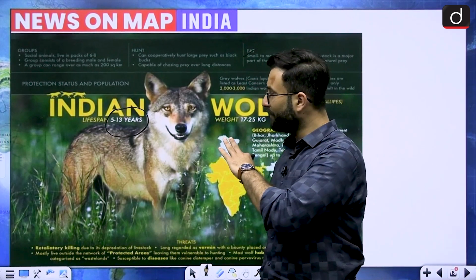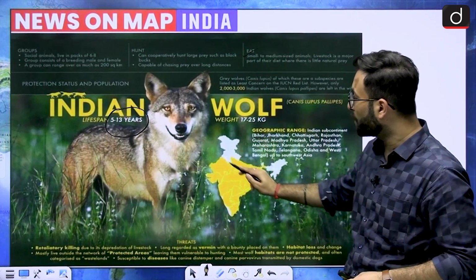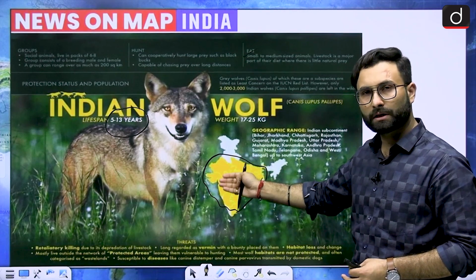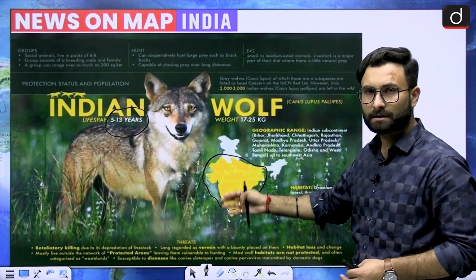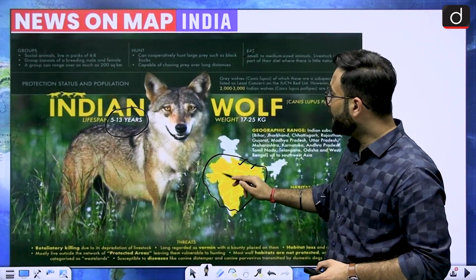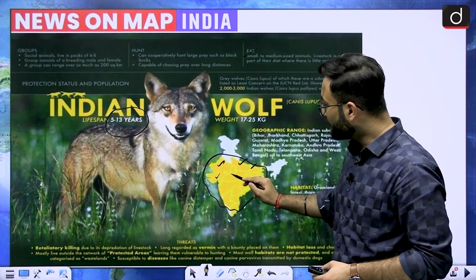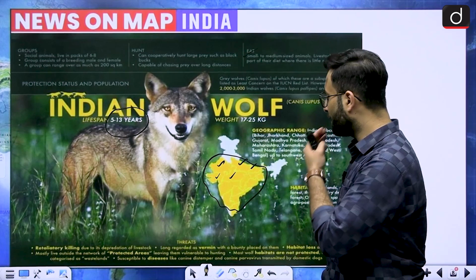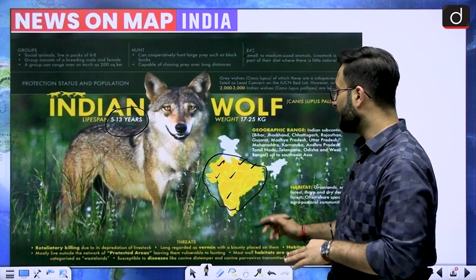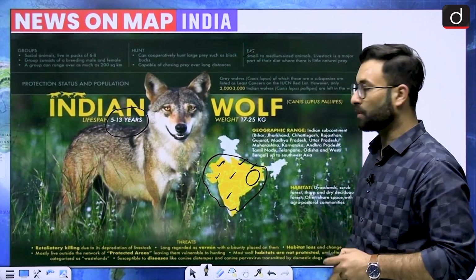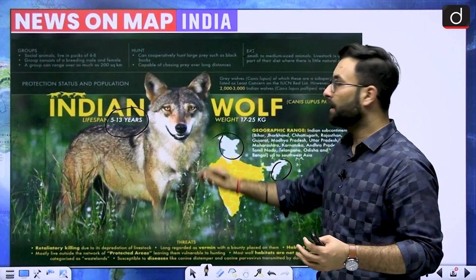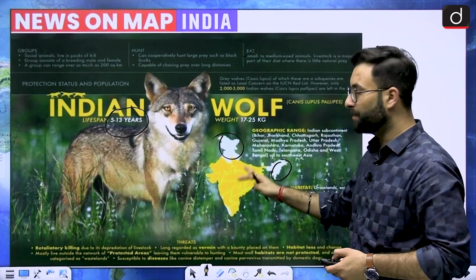Okay, and when we look at the habitat in India, here you can see that almost all parts, it is found in northern India, central India and southern India. Okay, in some parts of North India like UP, Bihar, we will be finding them. Then Rajasthan, Gujarat, we will be finding them. In Central India, like Madhya Pradesh, Karnataka, Maharashtra, we will be finding them. And in the southern states like Karnataka, Tamil Nadu, Telangana, Andhra Pradesh, we will be finding them. West Bengal and Odisha are also there. Okay, so mostly you will see that in parts of Kerala, in the northeastern region, and in the northern Himalayan region, we are not finding them. Otherwise, they are available across India.